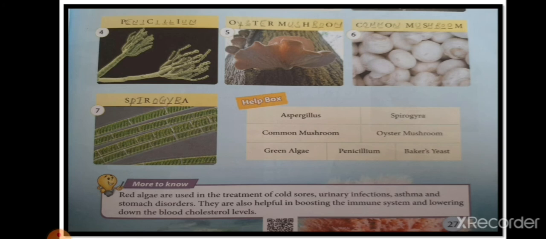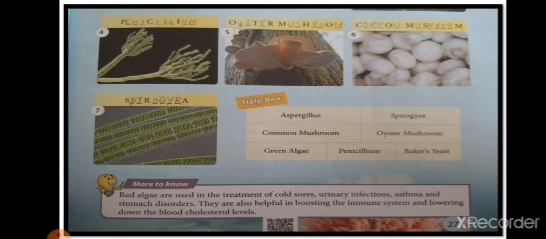Spirogyra. Spirogyra, as you can see in the picture, is basically a free floating filamentous green algae. It is free floating and filamentous, in small rod shapes. Okay, now let's see more to know.